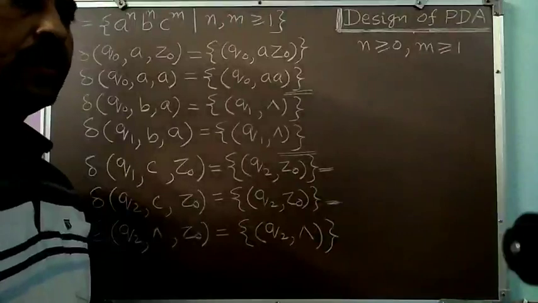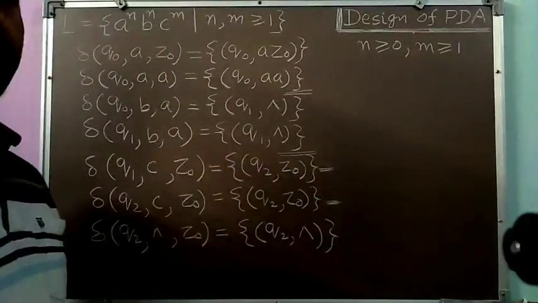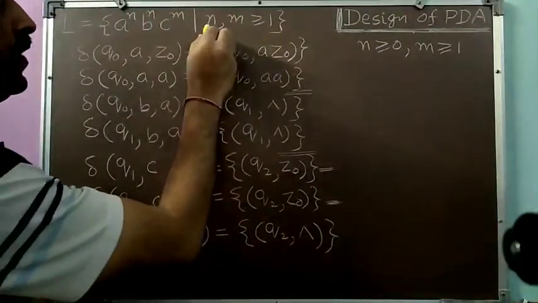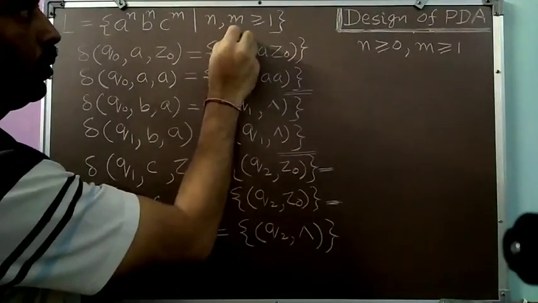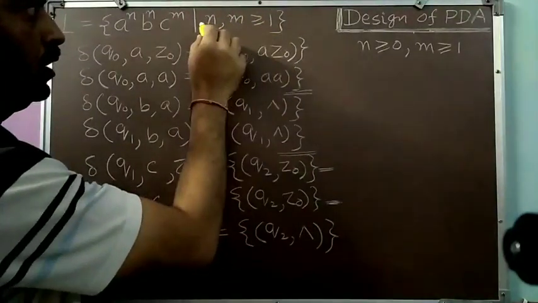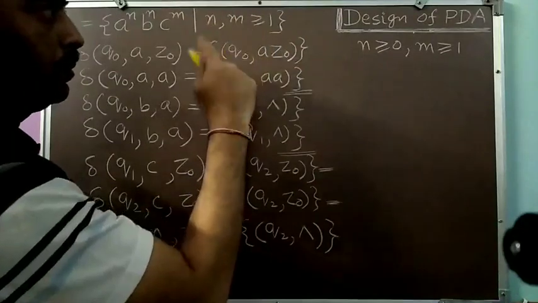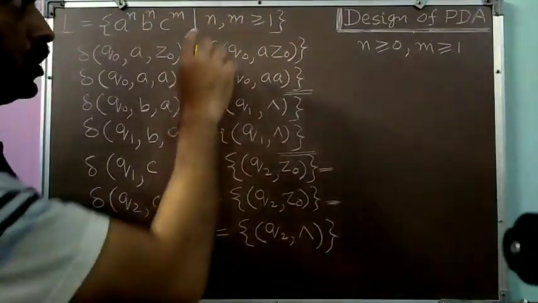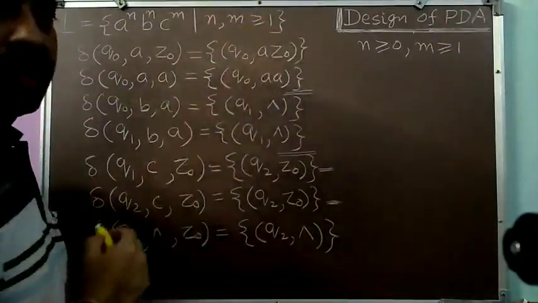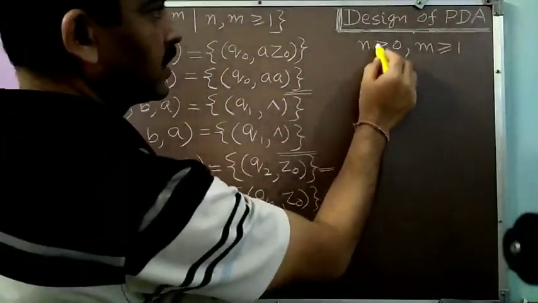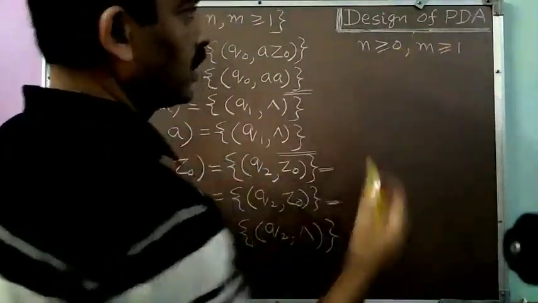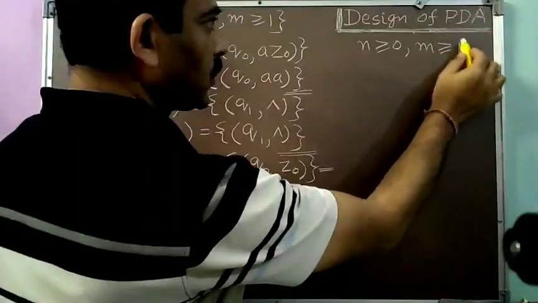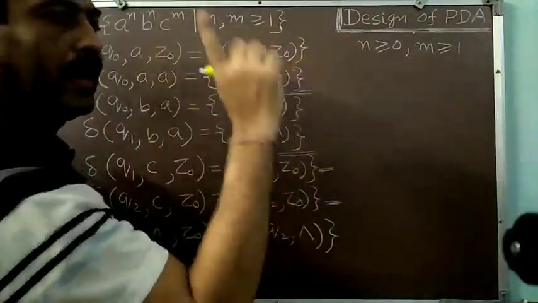Now we discuss one variation to this problem. In this problem, we have assumed that n, m are greater than or equal to 1, meaning neither n nor m may be equal to 0. Now suppose we change these parameters a little bit. Suppose n is greater than or equal to 0 and m is greater than or equal to 1, meaning the number of C's present in the input will be at least 1.